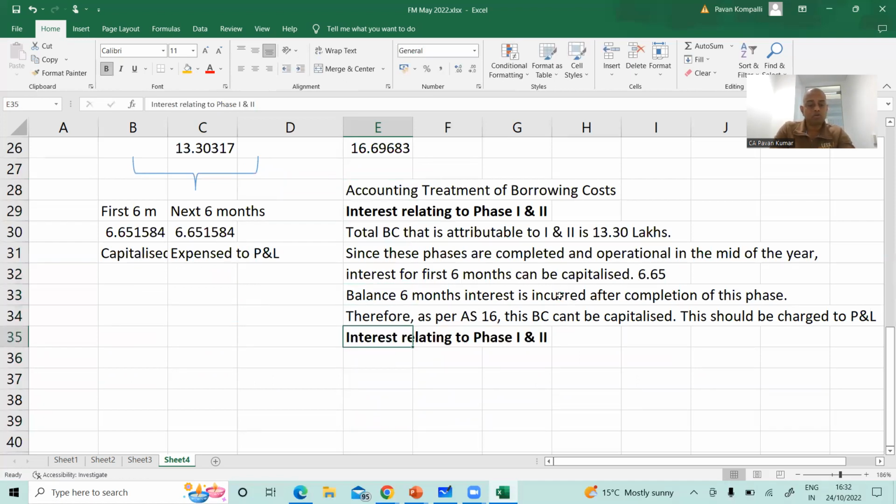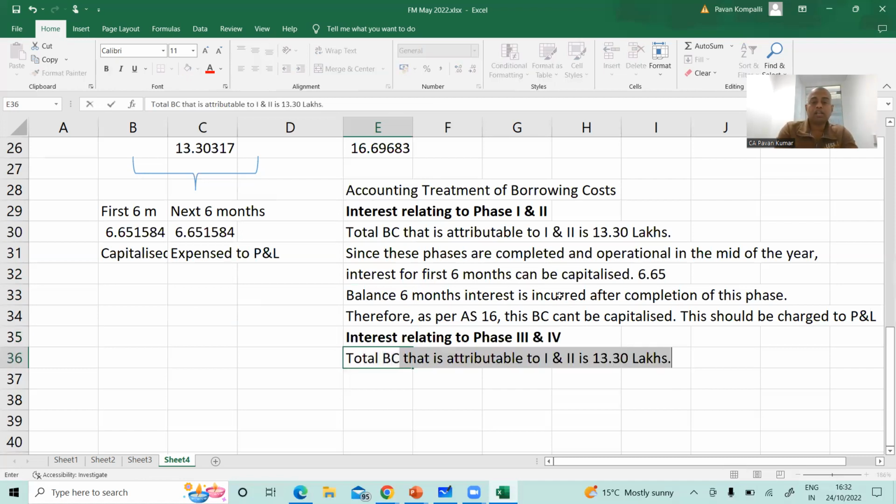Interest relating to 3 and 4. Total borrowing cost that is attributable to 3 and 4 is 16.69. Or you can say 16.7 approx.